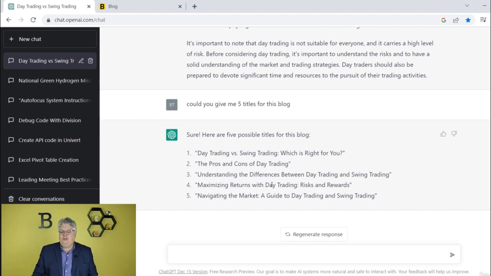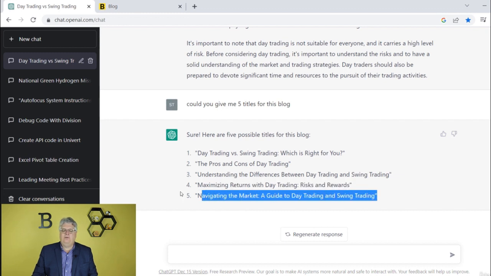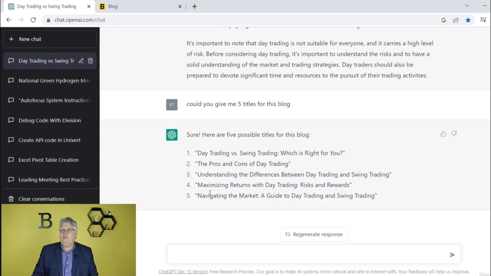Maximizing returns with day trading, risks and rewards. So if I wanted this to be more of a day trading article, that's people like that. That's a nice hitter. And then navigating the market guide to day trading and swing trading, that seems like a bigger, longer thing than I got so far. But as I build up, I could do that. So this maximizing returns is nice, or which is right for you is nice too.